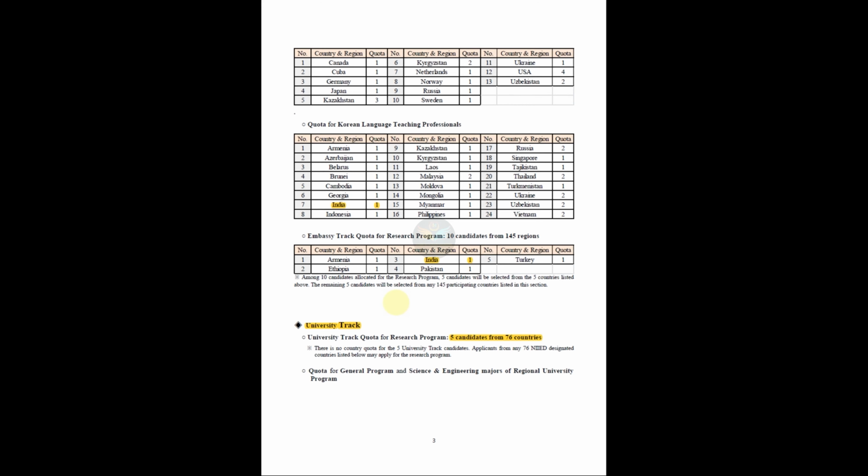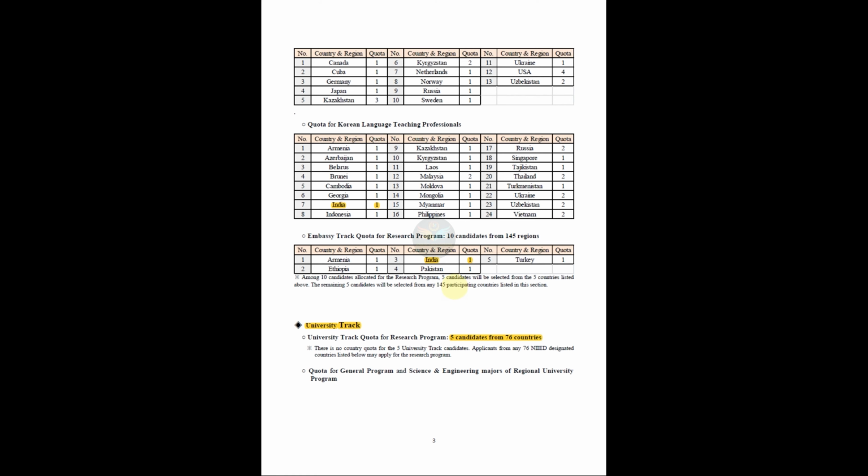Similarly, you have to check your own country's seat allotment, and that will give you a good guideline for the application process. As you can see here, in the postdoctorate program, only one Indian student will be selected. Just think how competitive this position is. I am saying this not to discourage you, I am advising you to make your profile well and good with clear information so that you will get this position.